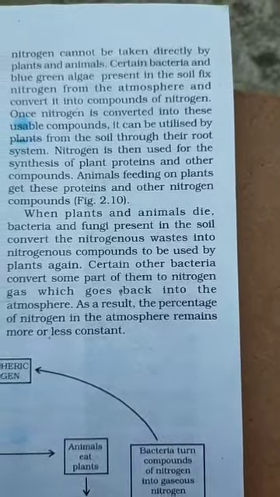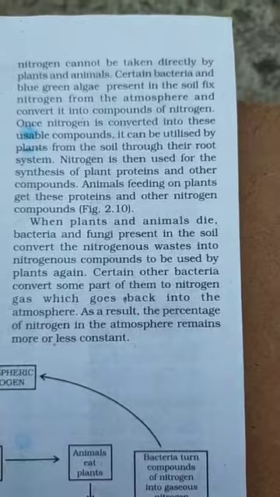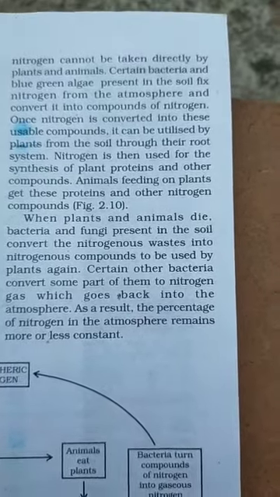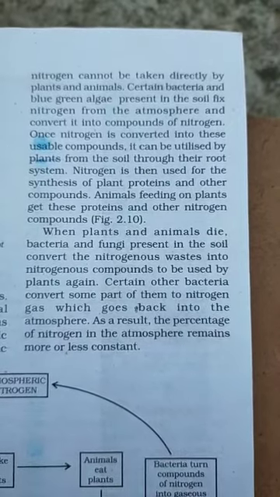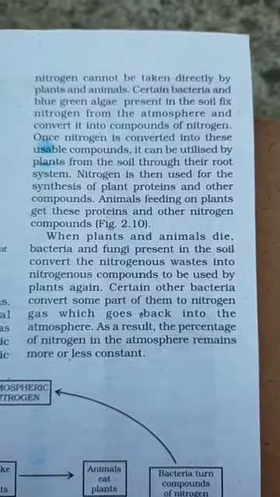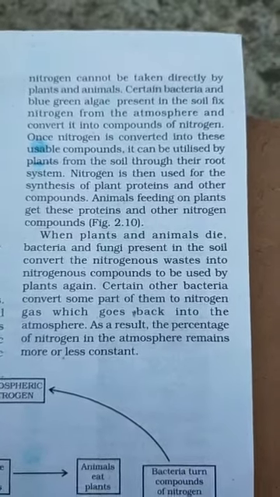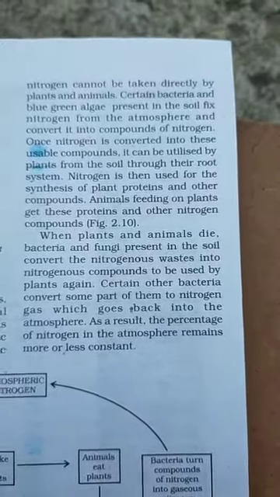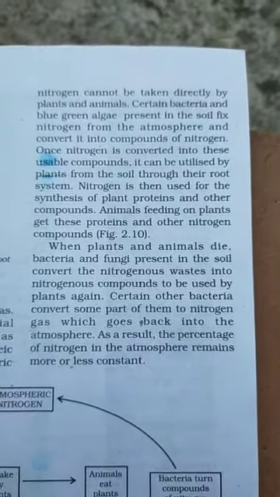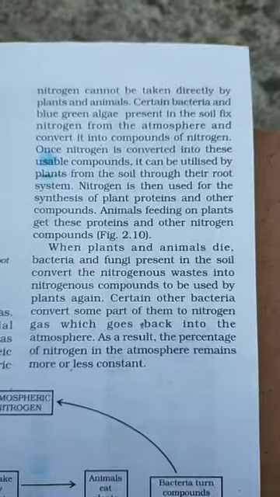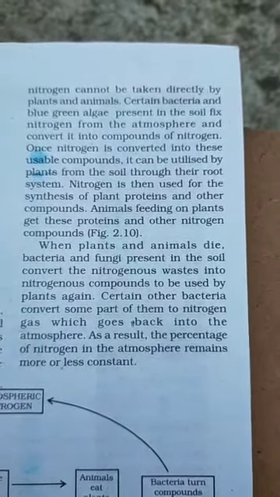Some animals eat these plants. Once nitrogen is converted into usable compounds, it is taken up by plants from the soil through the root system. Nitrogen is then used for the synthesis of plant proteins and other components.